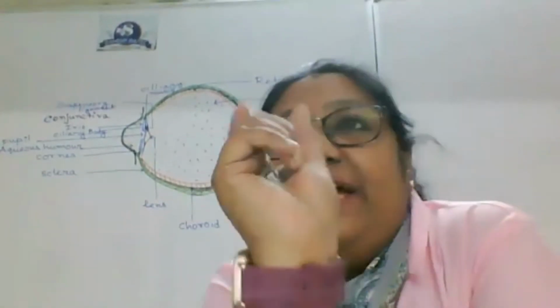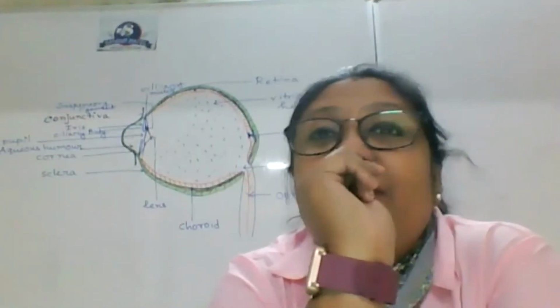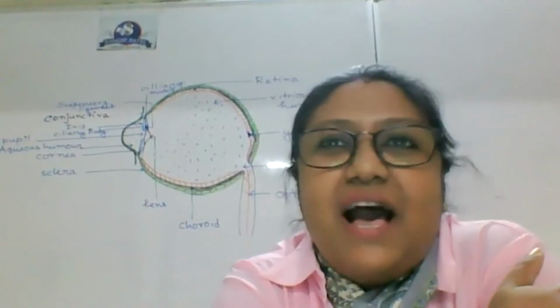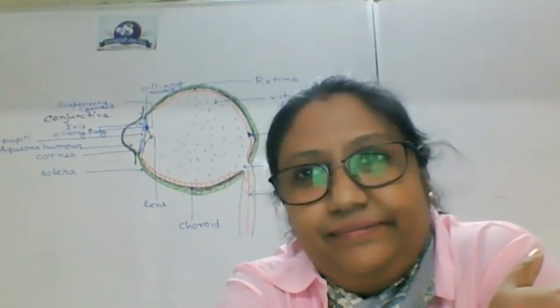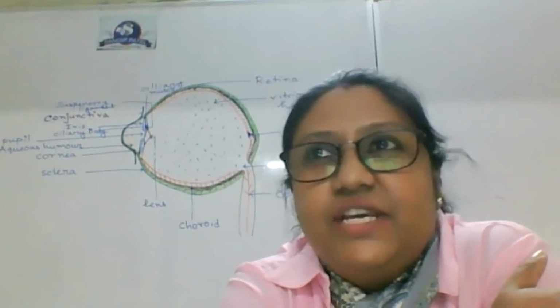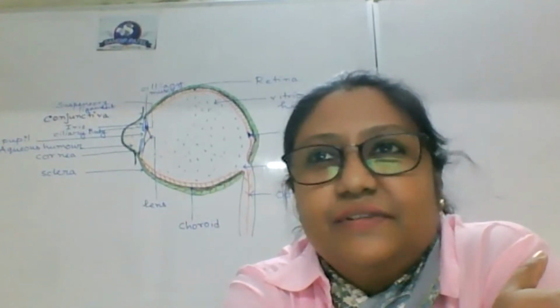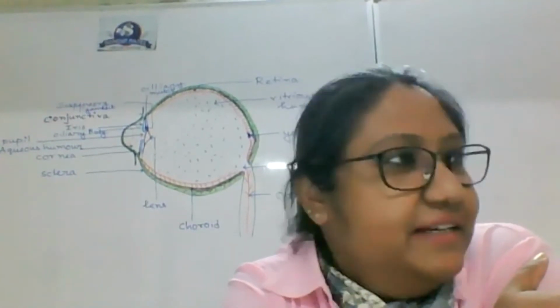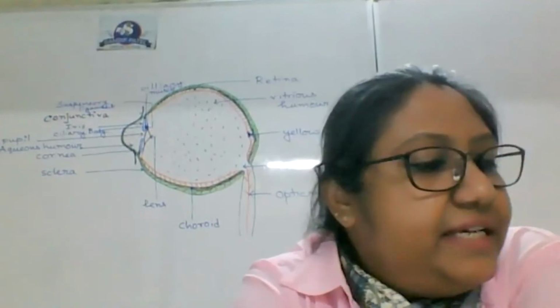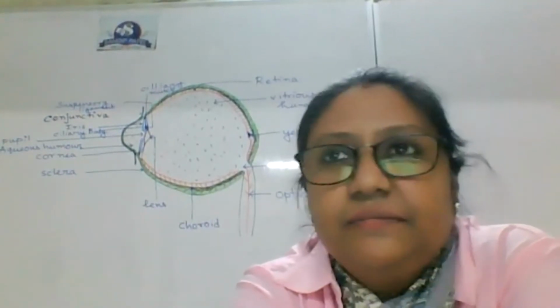When it is thick, the radius of curvature is more. And you need to remember the relationship R is equal to 2f. Everywhere physics, chemistry and biology is ruling along with maths and English. Okay, so this part is clear to everyone?